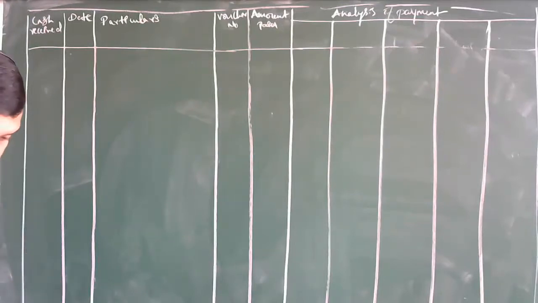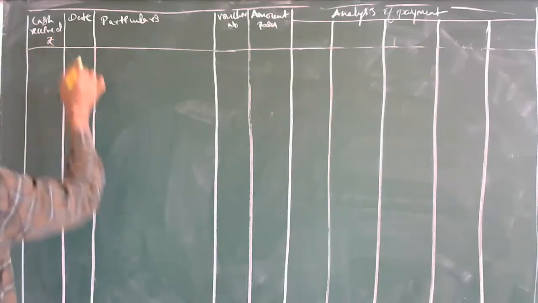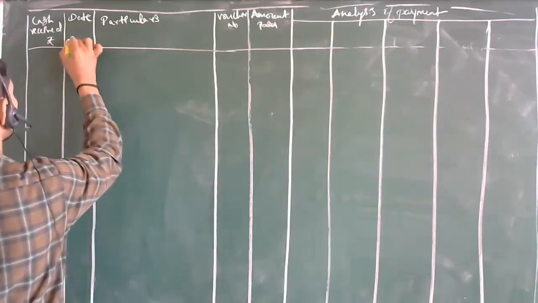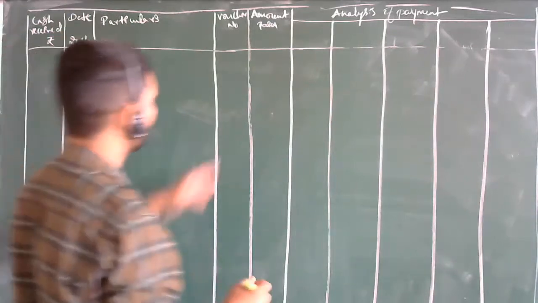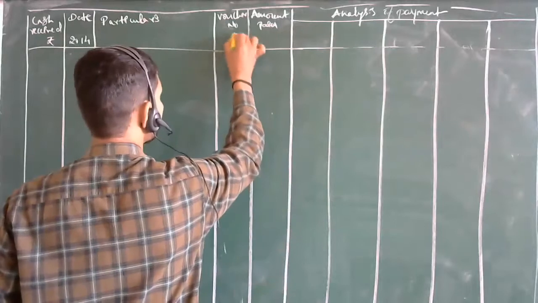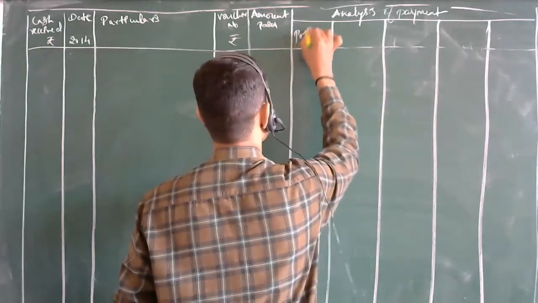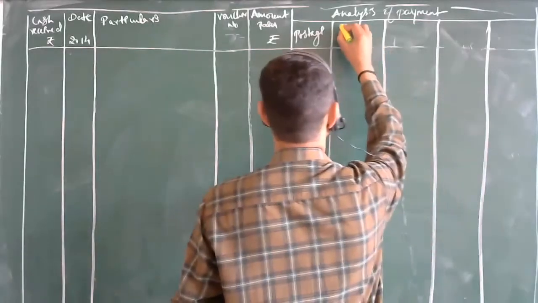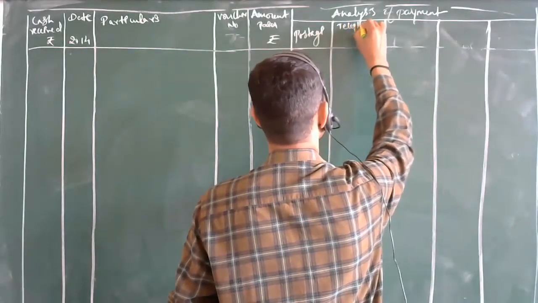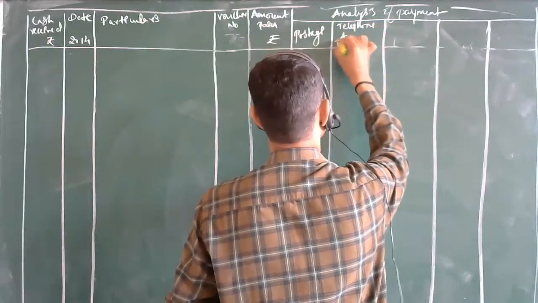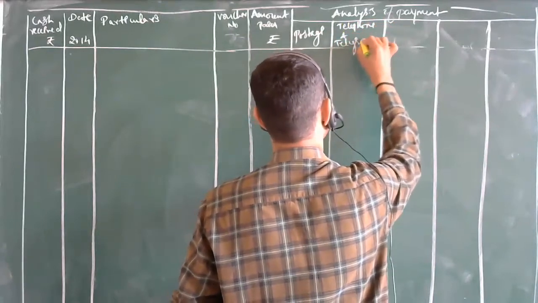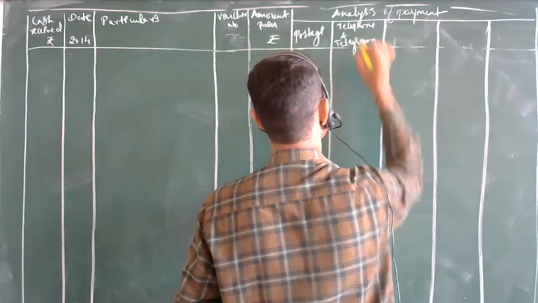So what all things are there? The amount received in rupees, then the date, 2014 or 17, as you can write here. Then the voucher amount is also in rupees. Then further analysis columns: postage. Then next, telephone and telegram.